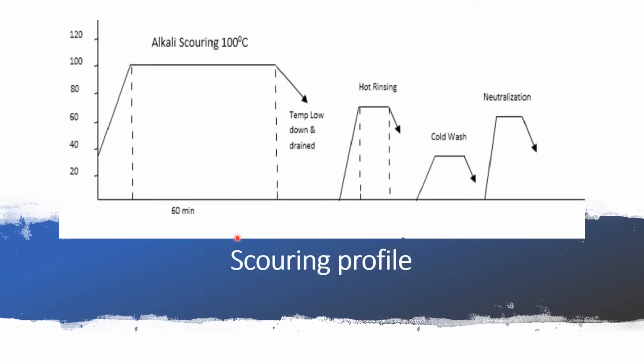So dear students, this is the scouring profile. This demonstrates how we increase the temperature and how we provide the time to get the desired effect. In scouring, we increase the temperature steadily until it is near boiling. Then we hold it, which depends on the construction of your fabric. After that time, we decrease the temperature and drain our liquid, then we hot wash our fabric, then we cold wash, and then we neutralize it with acetic acid so that the residual alkali is not present inside the fibers.